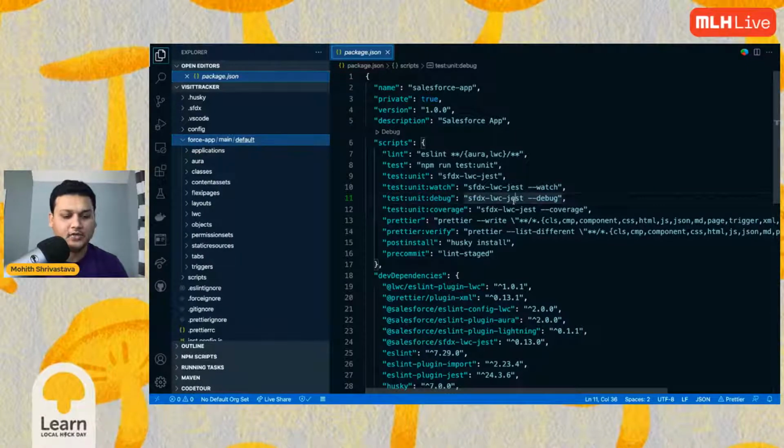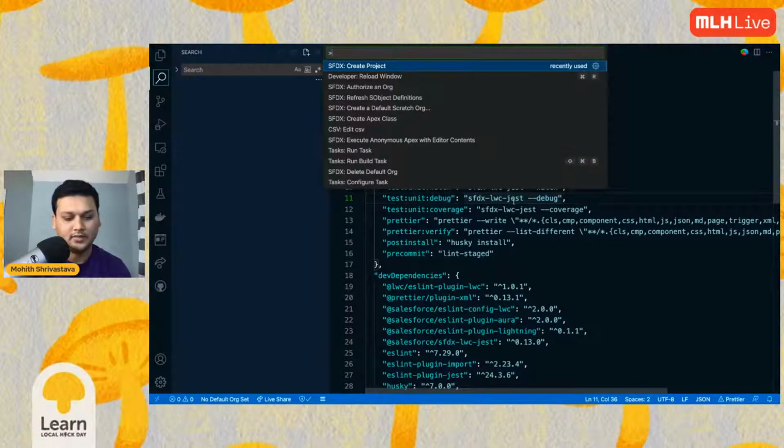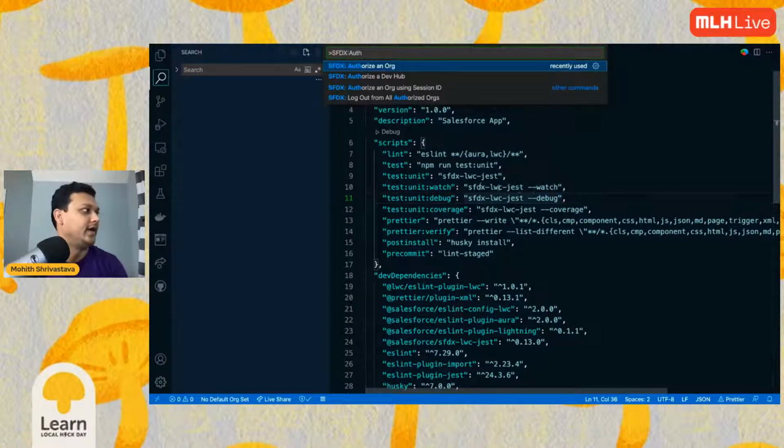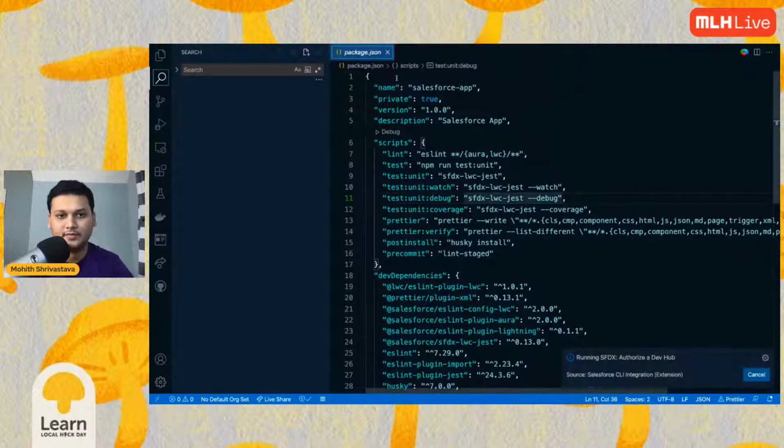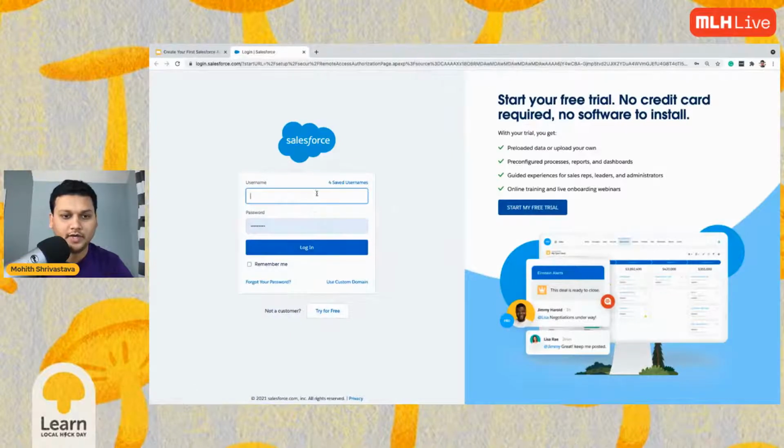So for that, we do Command Shift P. Just do a Command Shift P and do SFDX, and then say authorize. Click on this Authorize the Dev Hub, and it will open up a browser window where you will input the username and the password that you would have set for your developer org. Remember, I said you have to go and sign up for a developer org. So there you will enter, and it will give you the username and password, and then you basically enter them and log in.